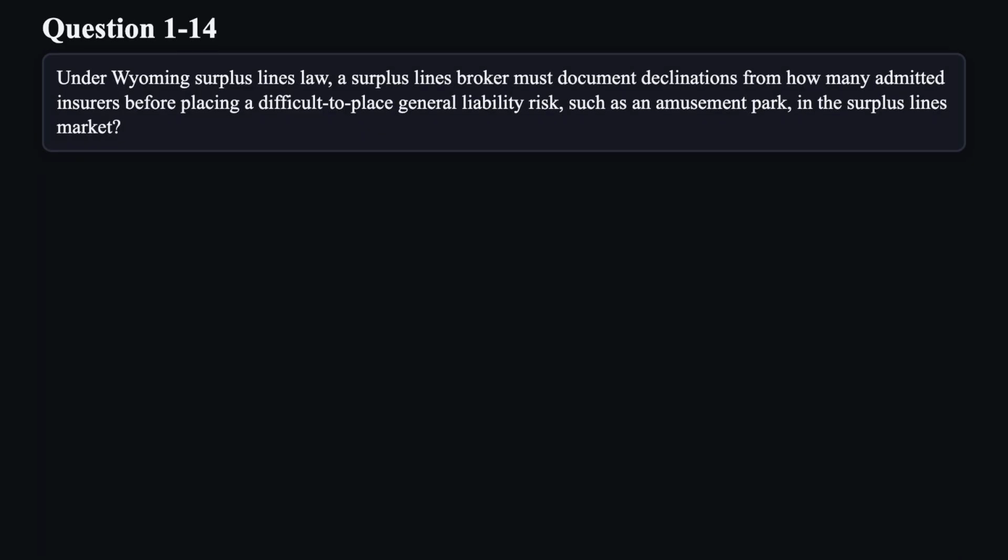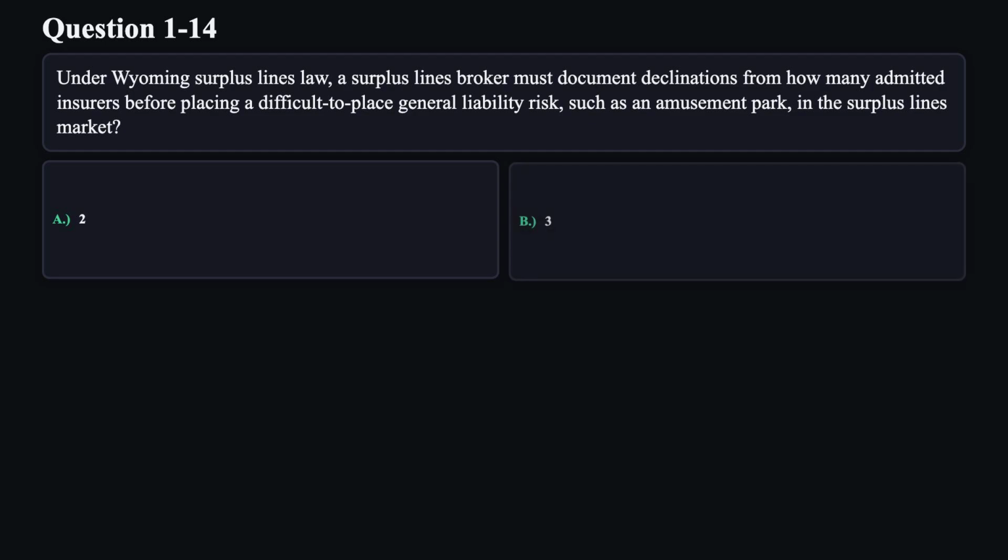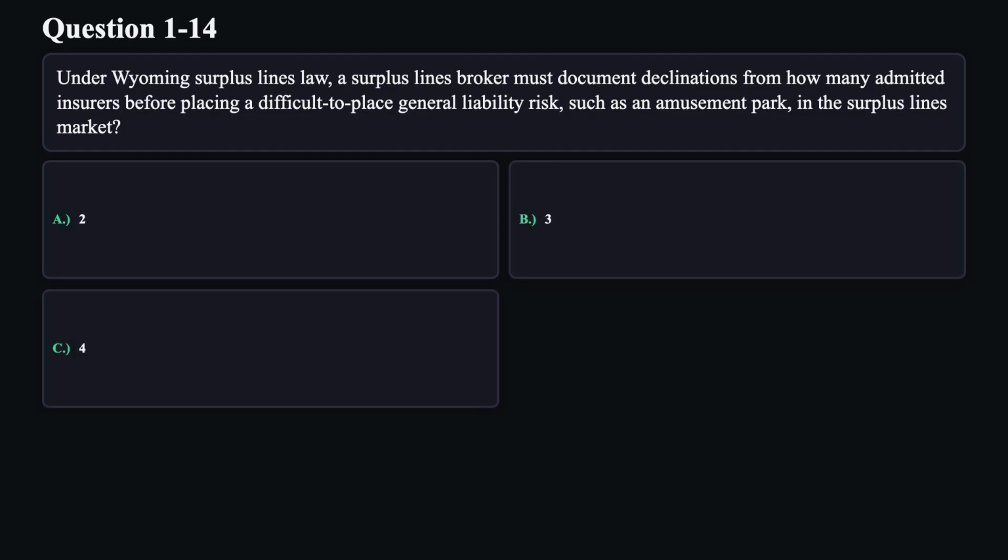Question 14. Under Wyoming surplus lines law, a surplus lines broker must document declinations from how many admitted insurers before placing a difficult-to-place general liability risk, such as an amusement park, in the surplus lines market? A. 2. B. 3. C. 4. D. 5.